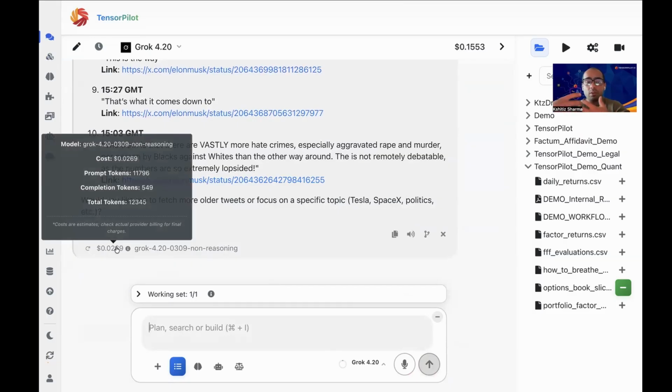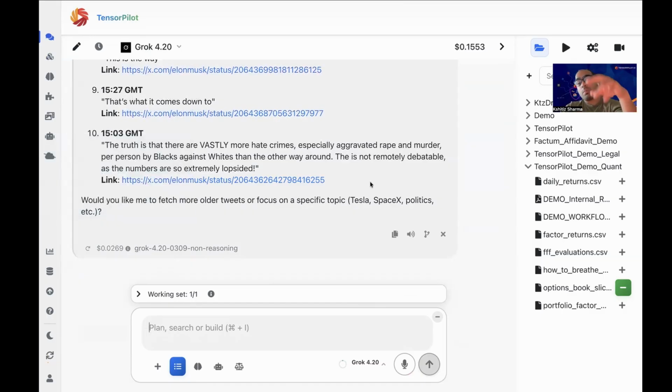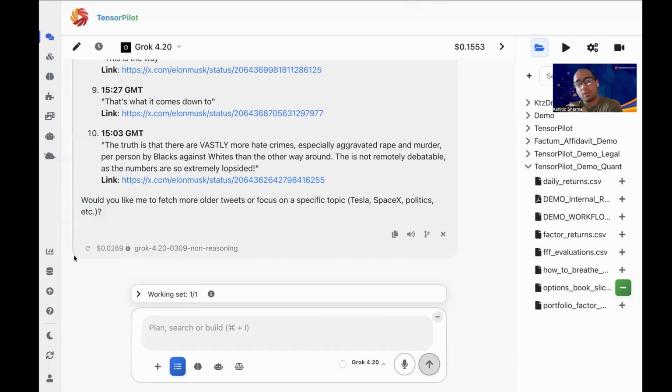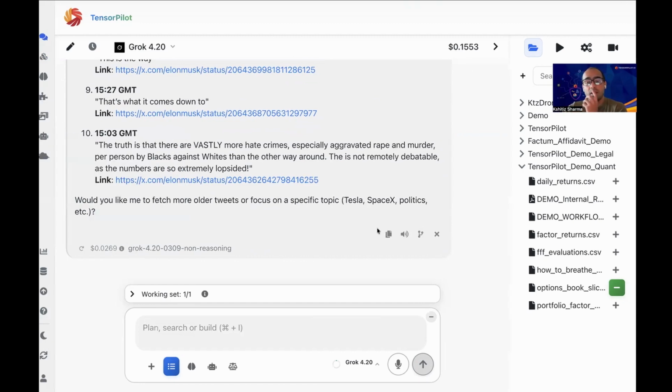So the exchanges are always, you're paying per exchange over here, you're not paying subscription-wise. I mean, this platform is free. TensorPilot is free to download. 95% is free. If you want to support, please do buy the subscription as well. But the platform is 95% free, and you will be able to see what your usage is, like when you send an input token and then you receive an output token as well.